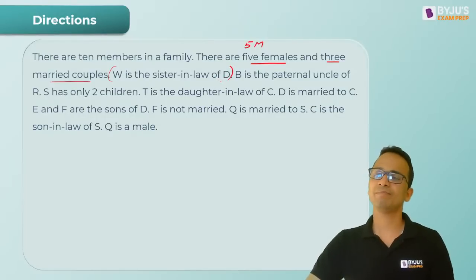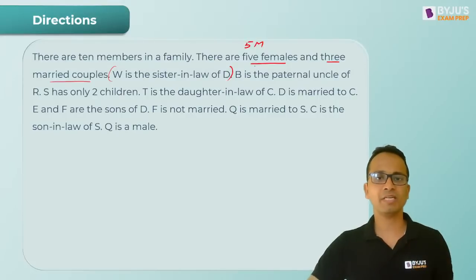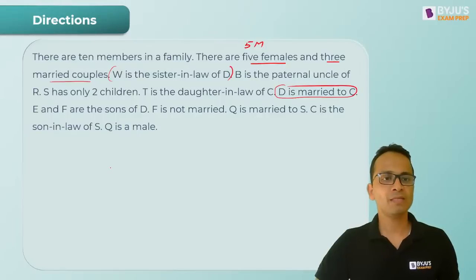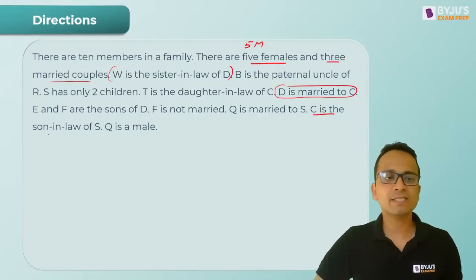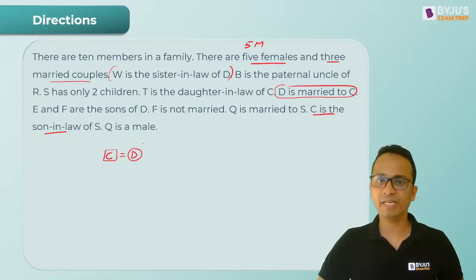Sister-in-law D की है. So D की husband की sister है या wife की sister है, वो देखना पड़ेगा. क्वेश्चन में एक और आगे दिया हुआ है, D is married to C. Okay, and C is son-in-law. So C male है. C is male and is married to D. D will be female.